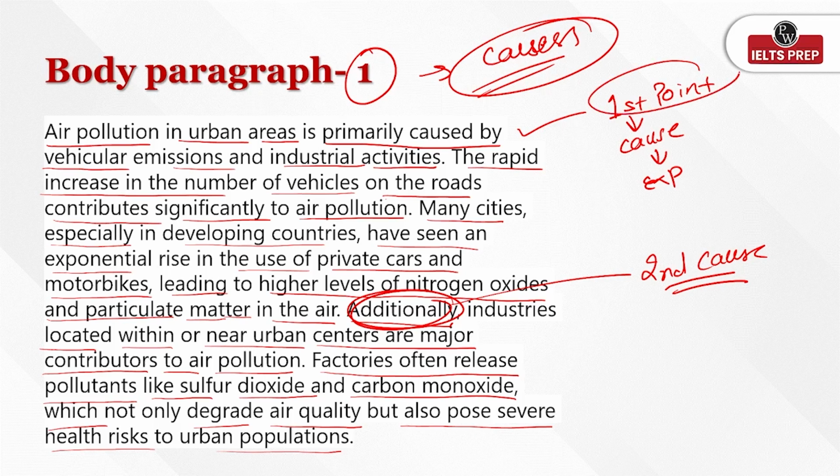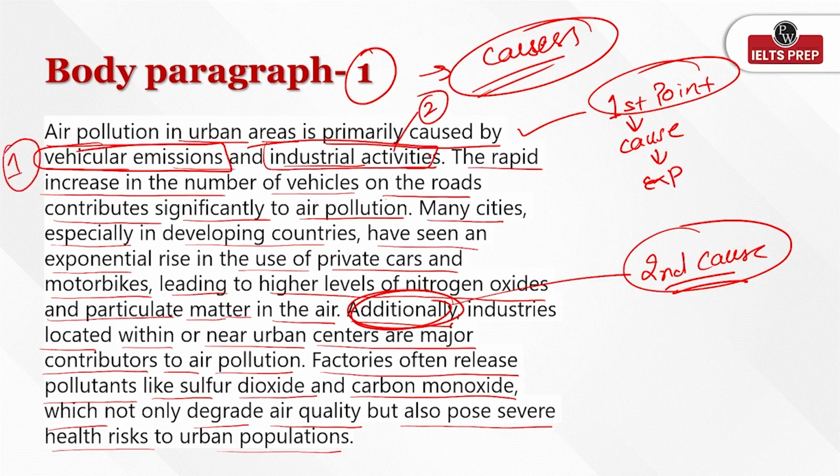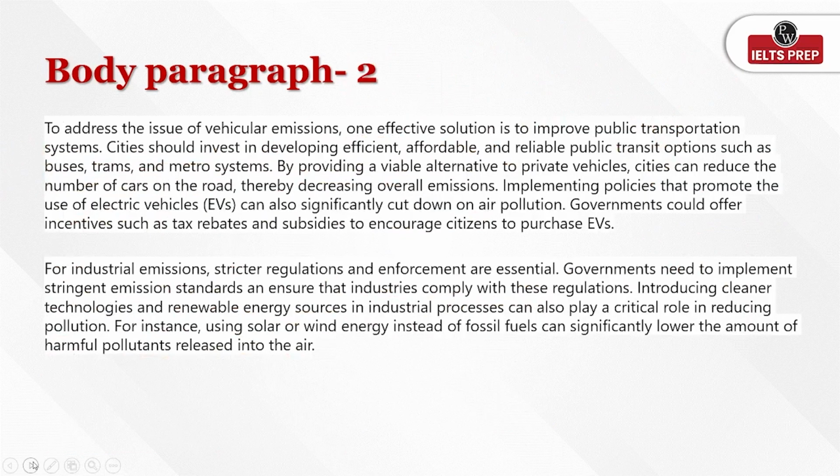Like here the student has mentioned the two causes. Okay, even the question was saying write down the two causes very clearly. He has written the very first cause here, that vehicular emission, this was the first thing, and the industrial activities was the second thing. Very good, 2 points. Now let's see what solution he has given.